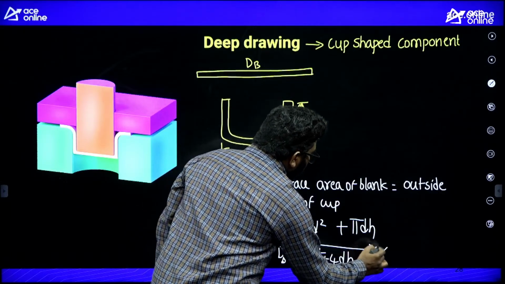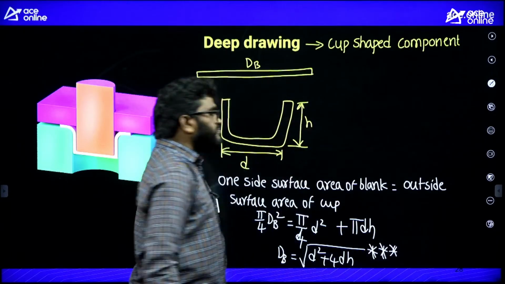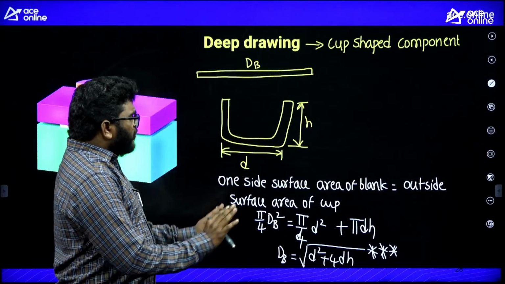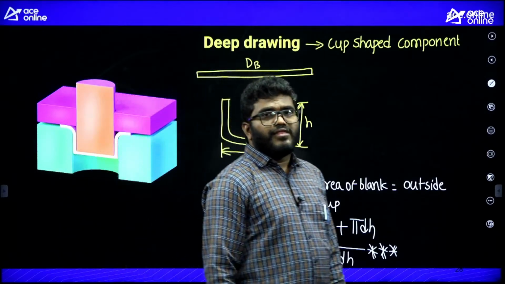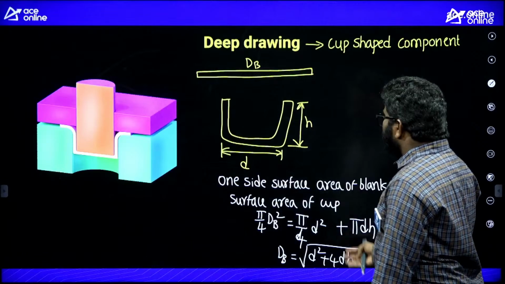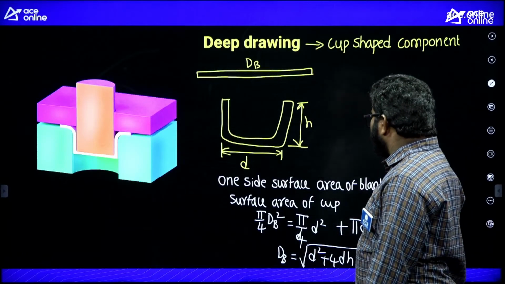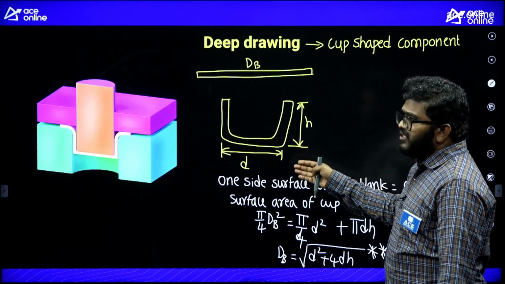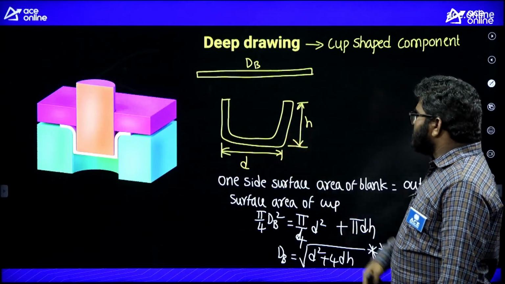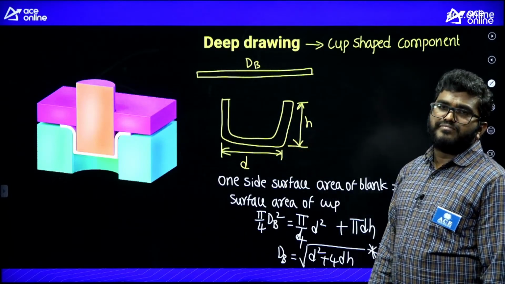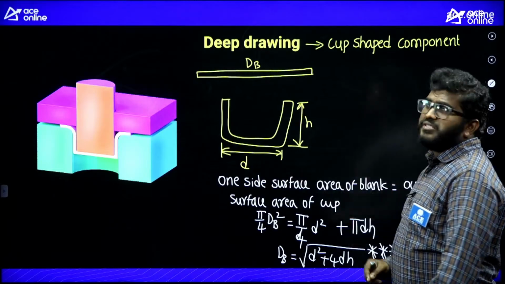This is the formula, very, very important for the exam. Straightforward questions they will ask you. They will give in the question paper the cup diameter and the depth of the cup, and ask you what is the initial blank size. It is easy to calculate from this.